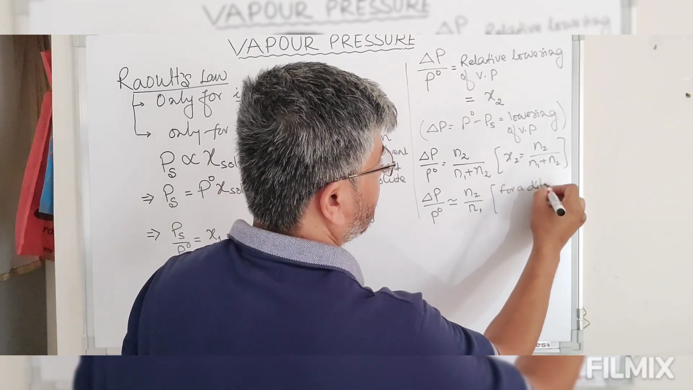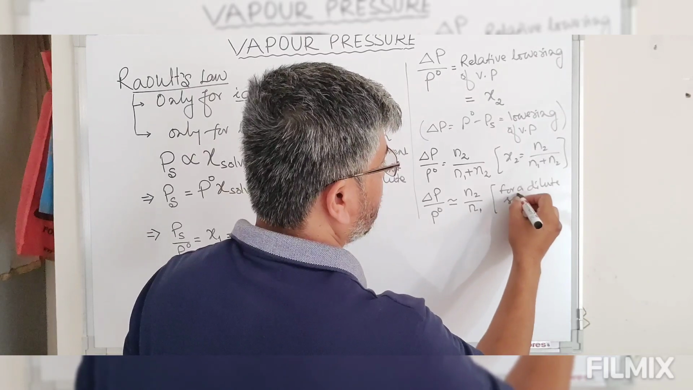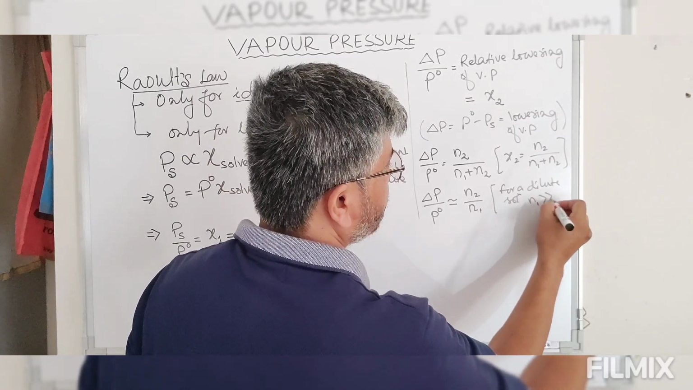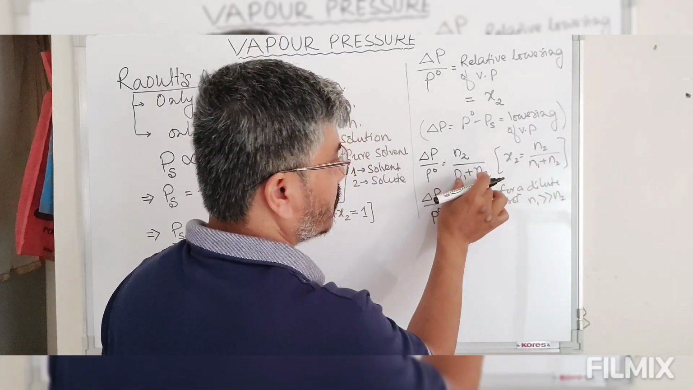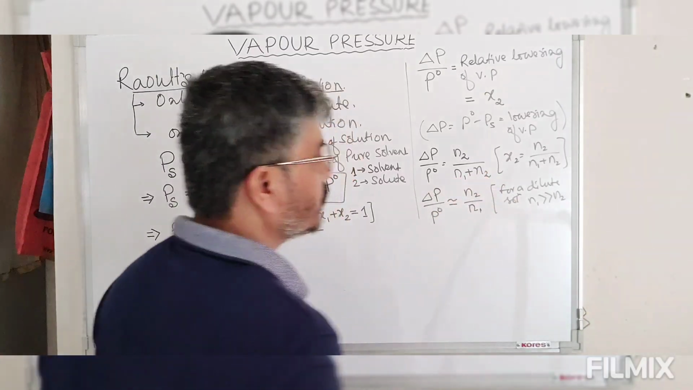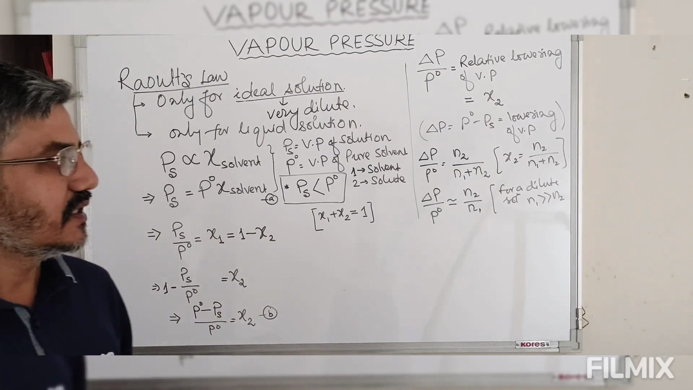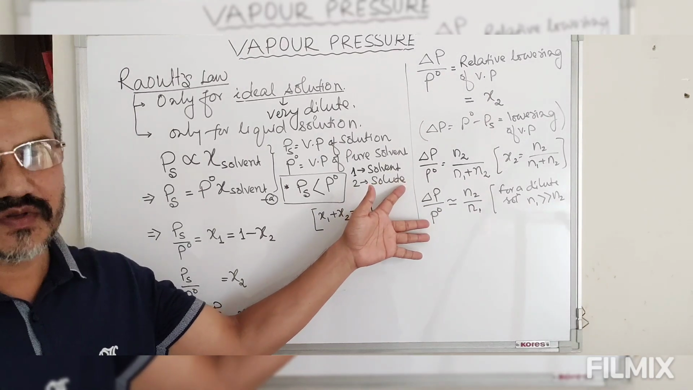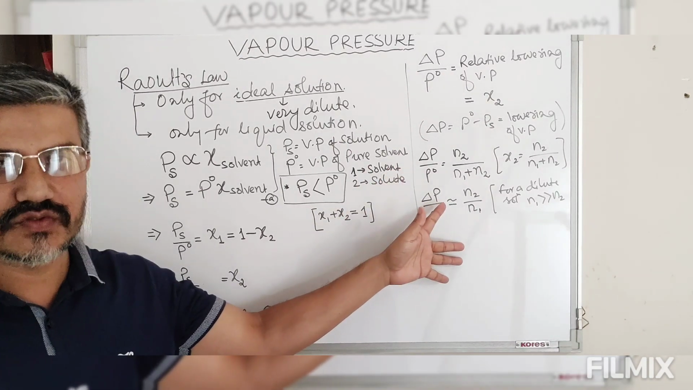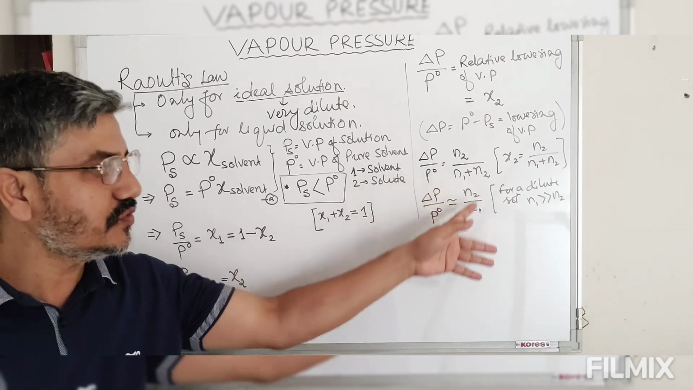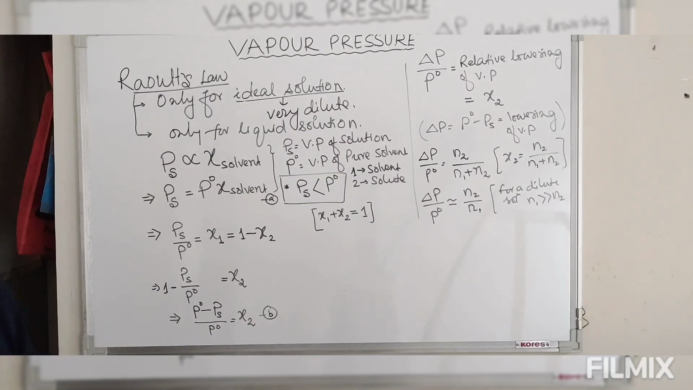for a dilute solution. N1 is much greater than N2, so the summation N1 plus N2 is approximately equal to N1. So another modified form of Raoult's law is: the relative lowering of vapor pressure is approximately equal to the mole ratio of solute to that of solvent.